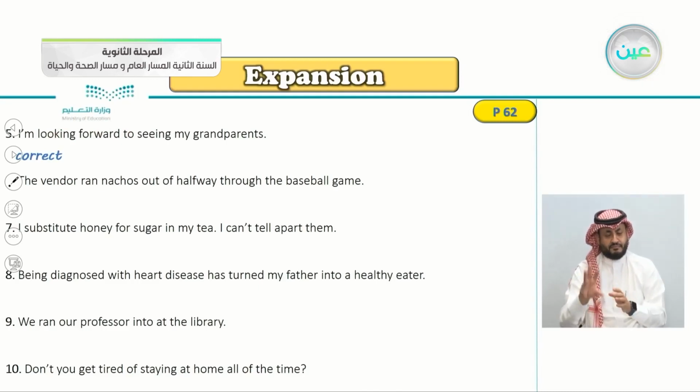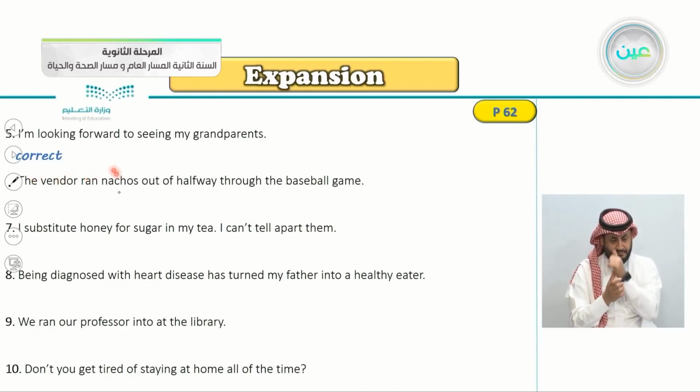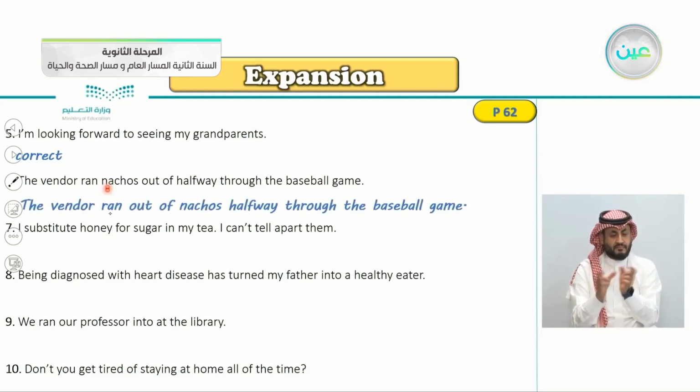Number 6, the vendor ran nachos out of halfway through the baseball game. So, I think now you notice that there's something wrong here. The vendor ran nachos out of. So, how do we correct this one? Yes, the vendor ran out of nachos halfway through the baseball game.